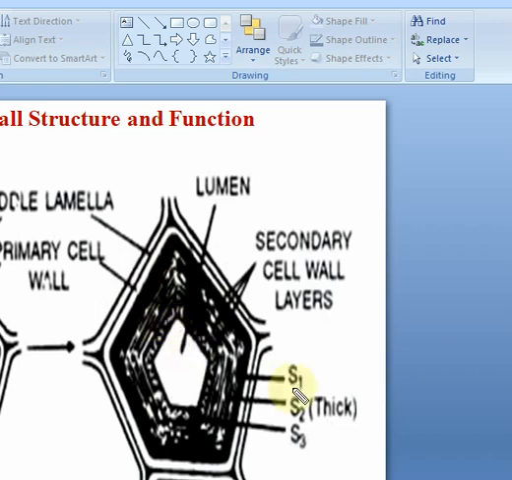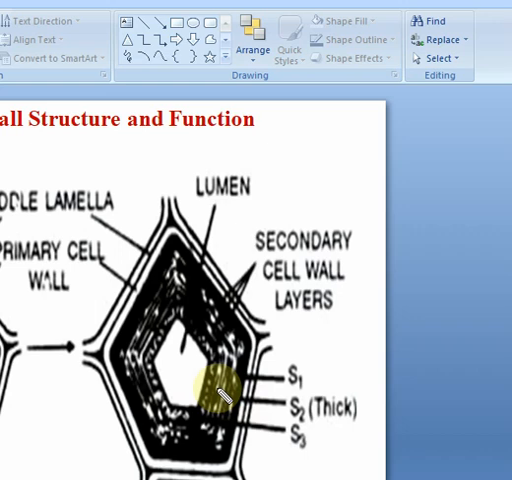And usually there are three layers formed in the cell wall, designated as S1, S2, and S3. S1 is inner to the primary wall, S2 is the middle layer of the secondary wall, which is much thicker, and S3 is the innermost layer of the secondary wall. So this deposition of secondary wall layers varies.